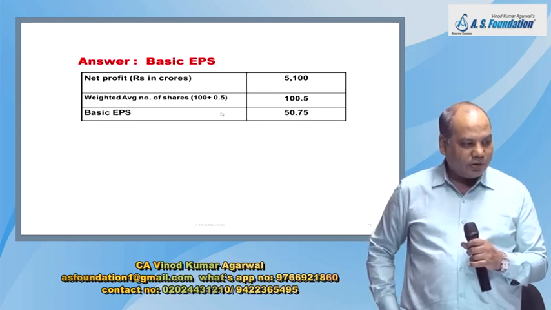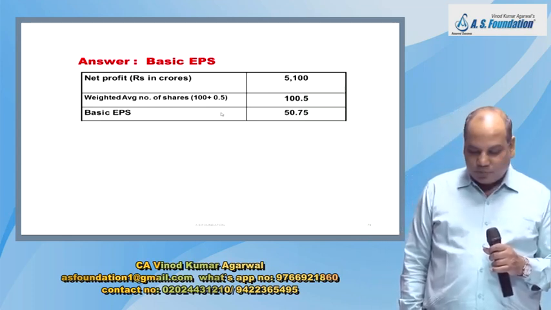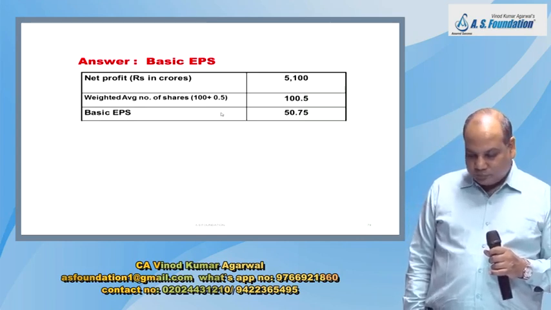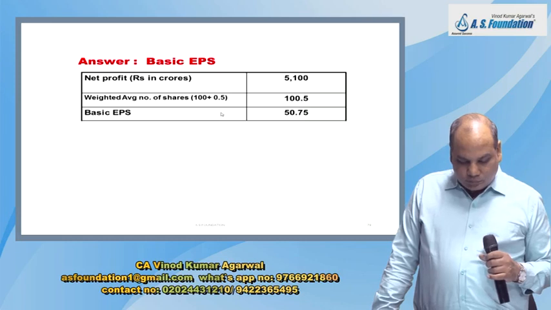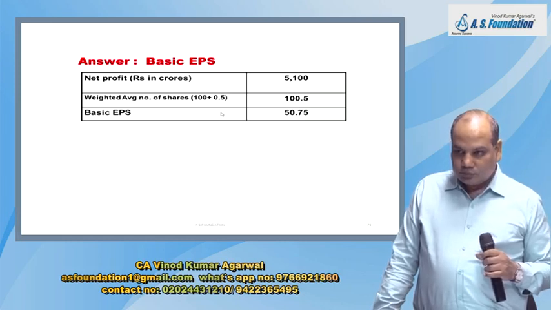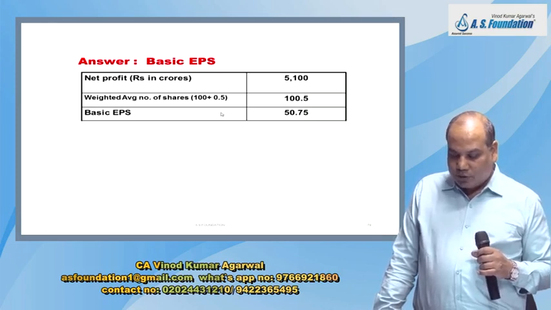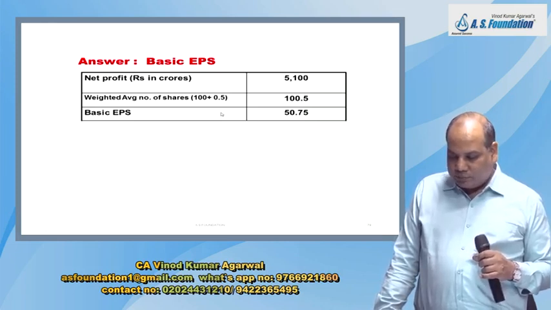3-line answer, basic EPS. Write it neatly, properly in the notebook with reference of question number, page number. Net profit, right hand side rupees in crore, 5100.